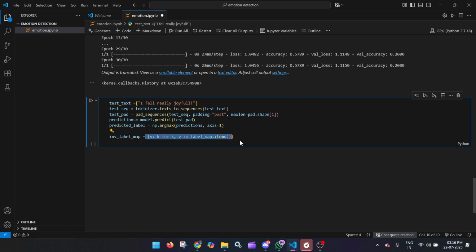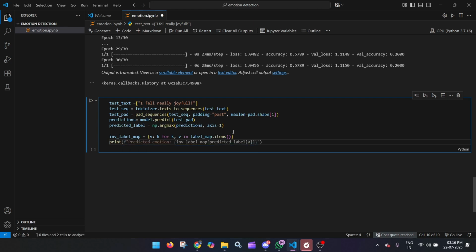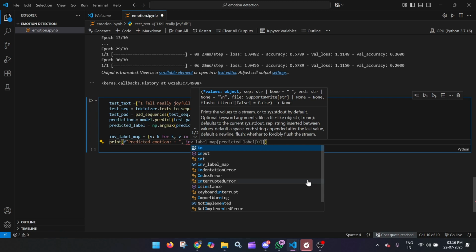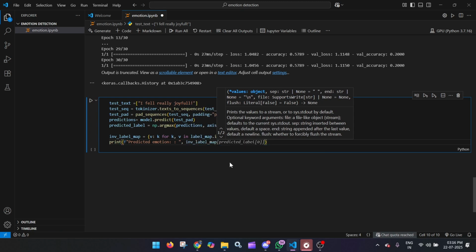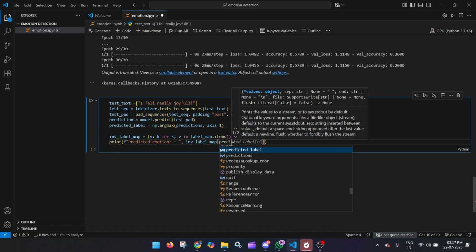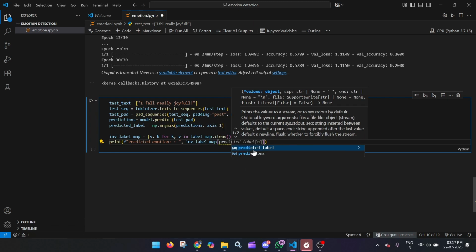We have already written this, and now I will just print. Okay, over here the session gave me something wrong. I will modify this to make it simpler. So we will be using this. Now I will call inv label map, and then give a square bracket and predicted class.